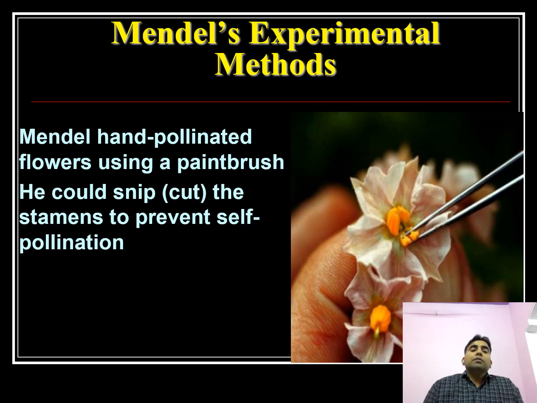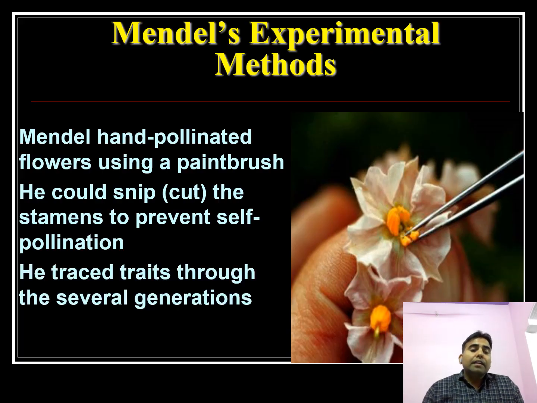What is the experimental method used by Mendel? Mendel mainly used hand pollination in the flower. He cut the flower and snipped the stamen to prevent self-pollination, and he traced traits through several generations.